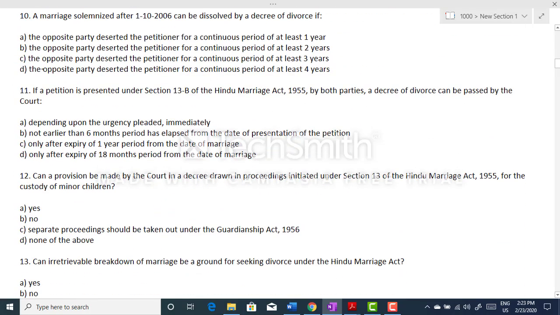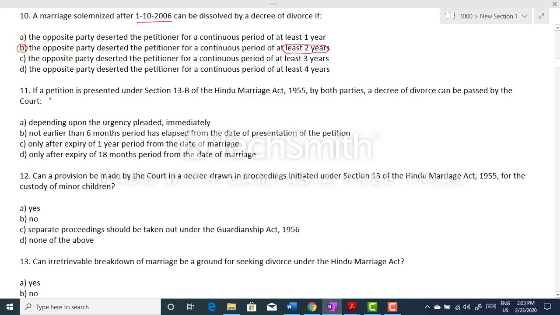Question number 10. A marriage solemnized after 1st October 2006 can be dissolved by a decree of divorce if. We have four options, and the correct option is option B, that is the opposite party deserted the petitioner for a continuous period of 2 years, at least 2 years.